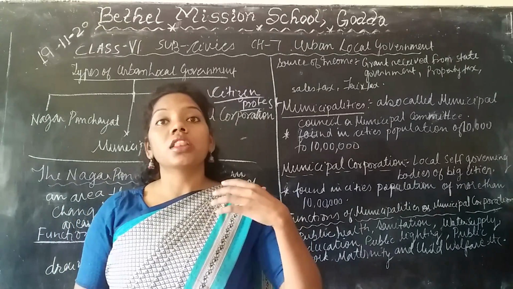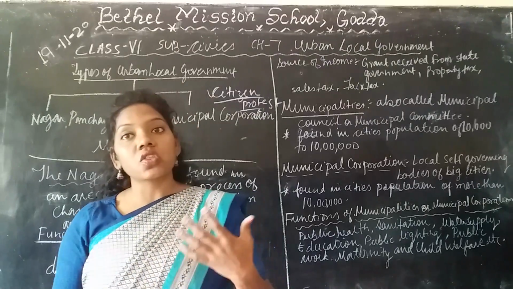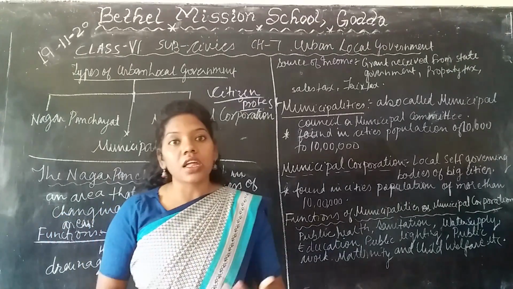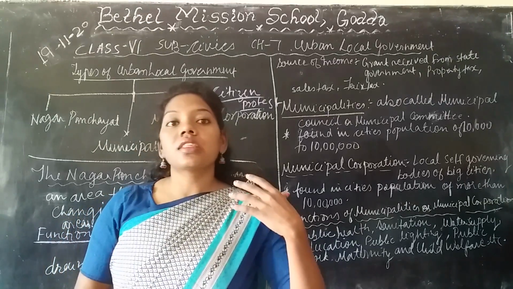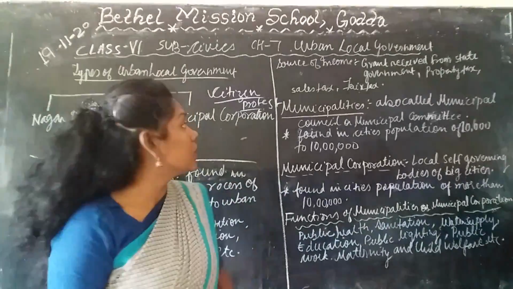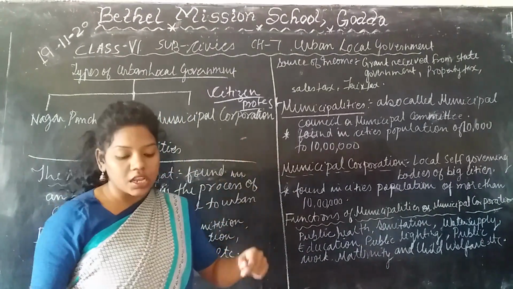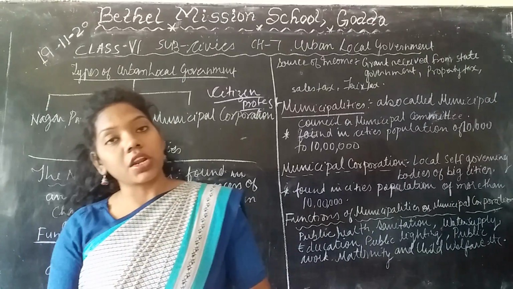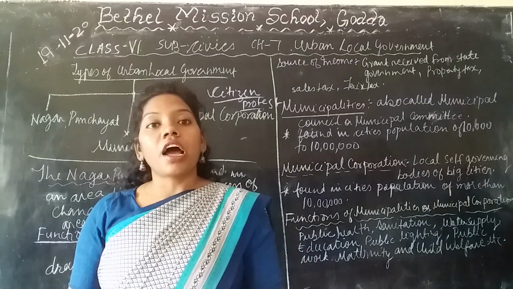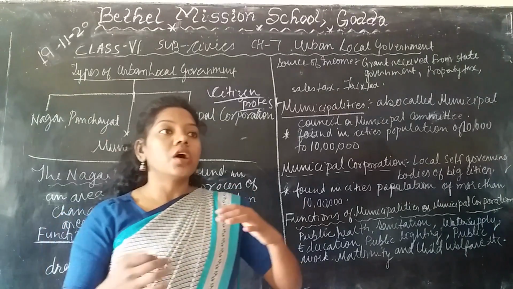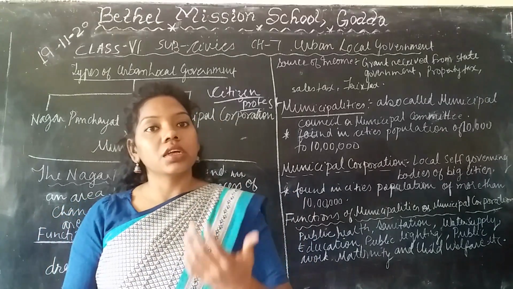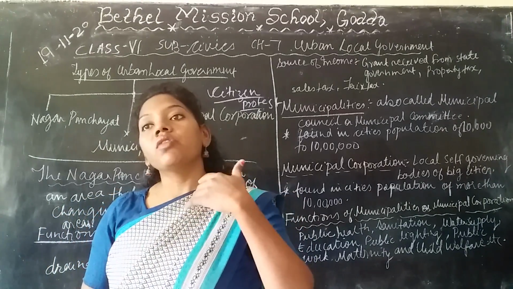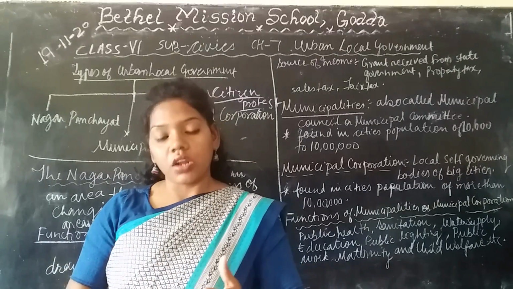They do this directly with the help of dharnas, rallies, and signature campaigns. These are the ways in which citizens protest against the municipal corporation or municipal commissioner. After that, if the ward member does not do the work, he may resign, or he will do the work that was left undone.